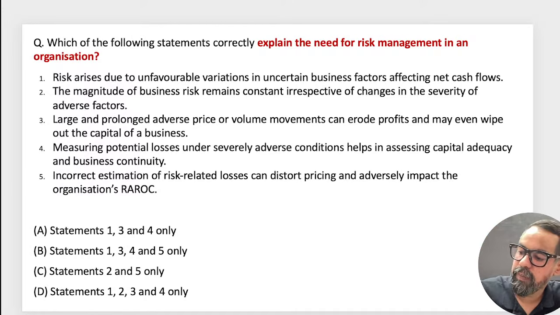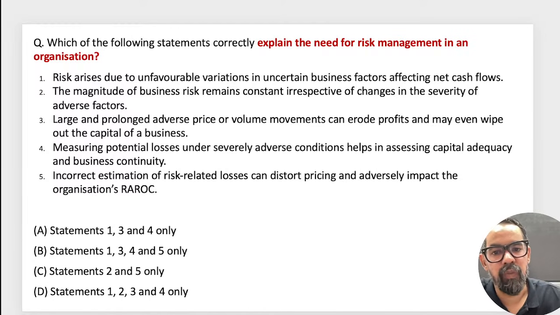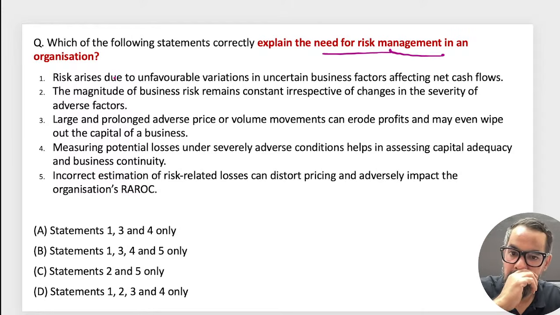Next one, guys. Which of the following statements correctly explain the need for risk management in an organization?